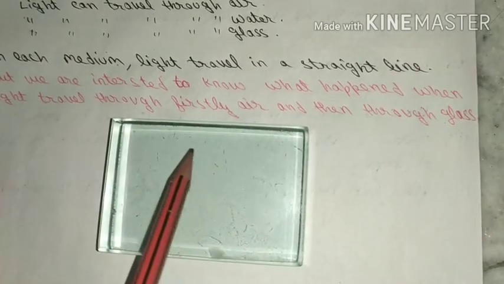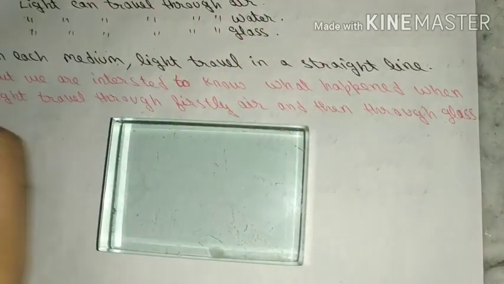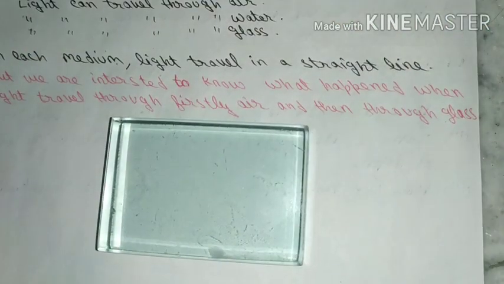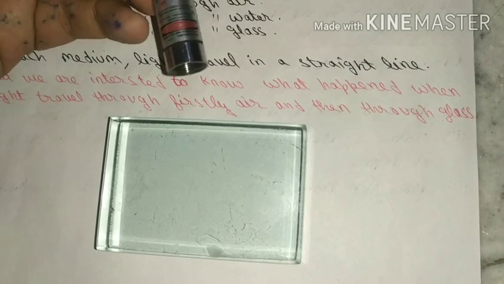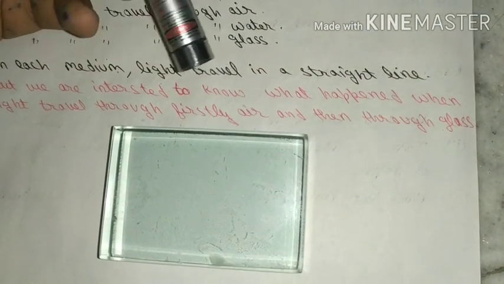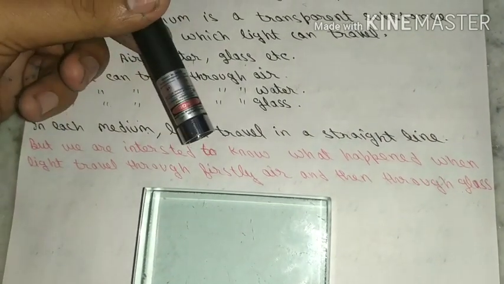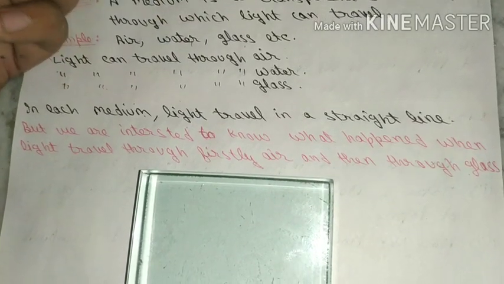It is made of glass material and all around it is air. So we have two mediums, one is air and one is glass. I take a source of light, which is a laser light. You can see it is green laser light.